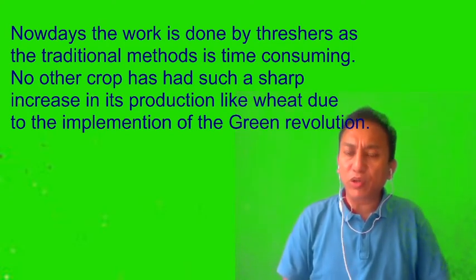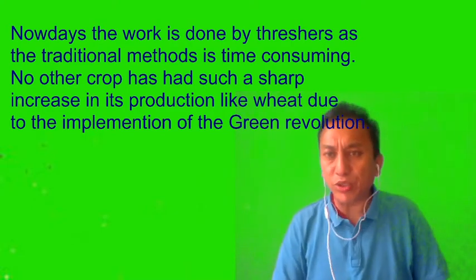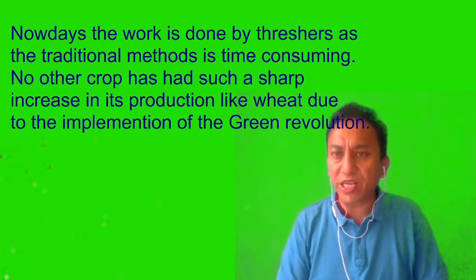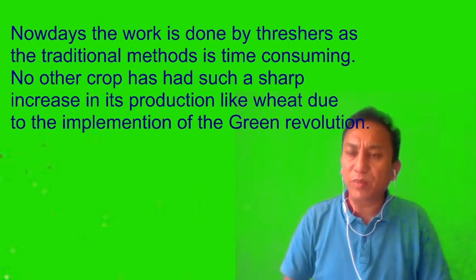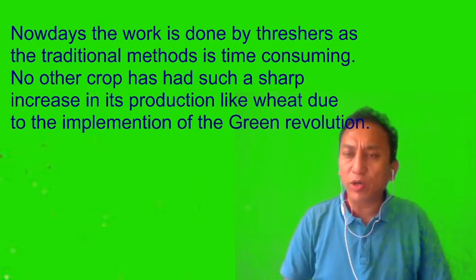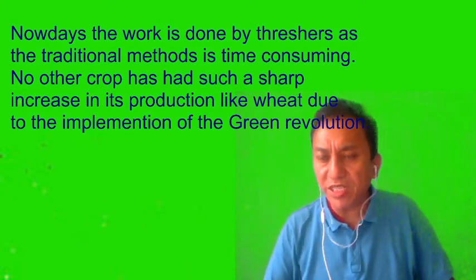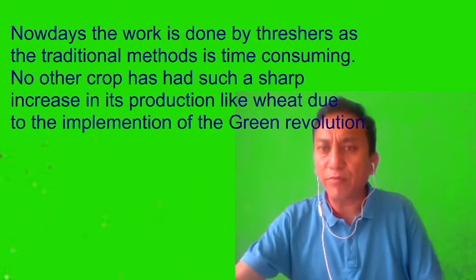If you make bullocks walk over the wheat plant to separate the seeds, it takes a lot of time. Therefore nowadays machines, threshers, are used to get the work done faster.